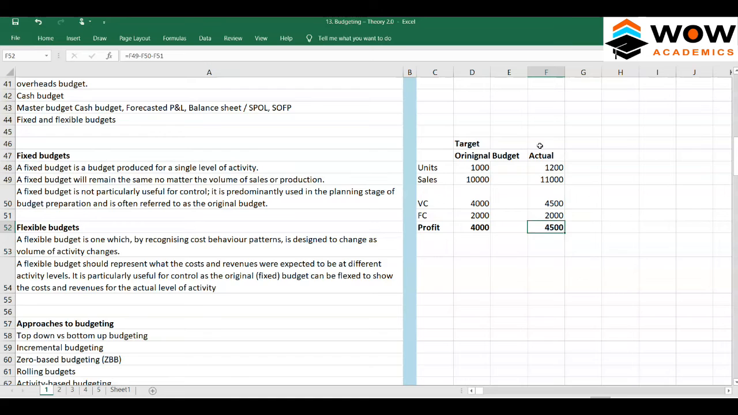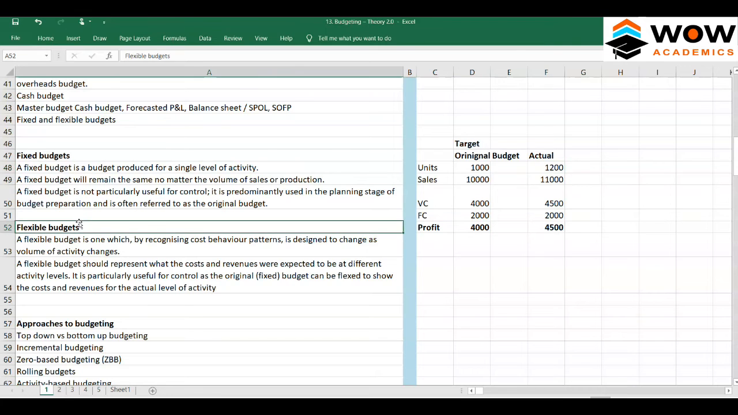Now the question is, is this profit good enough for the company or not? Should we give a high remuneration or a high bonus to the sales manager or not? That is the argument. So how will you argue this? This is based upon flexible budgeting. A flexible budget is one which, by recognizing cost behavior patterns, is designed to change as the volume of activity changes. A flexible budget should represent what the costs and revenues were expected to be at different activity levels.